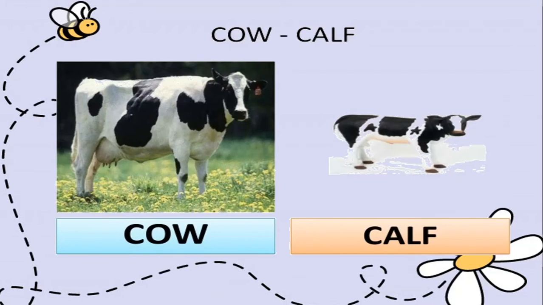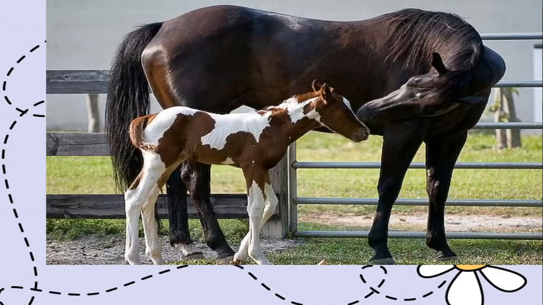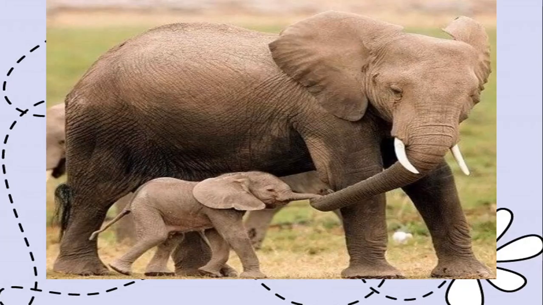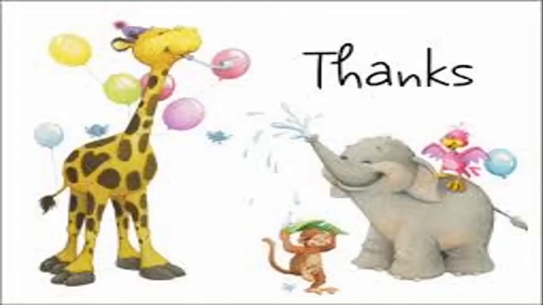Okay, and some animals, they give birth to their young ones. So the cow gives birth to the calf. The horse, it gives birth to the foal or to the colt. And you have the elephant which gives birth to the elephant cub.